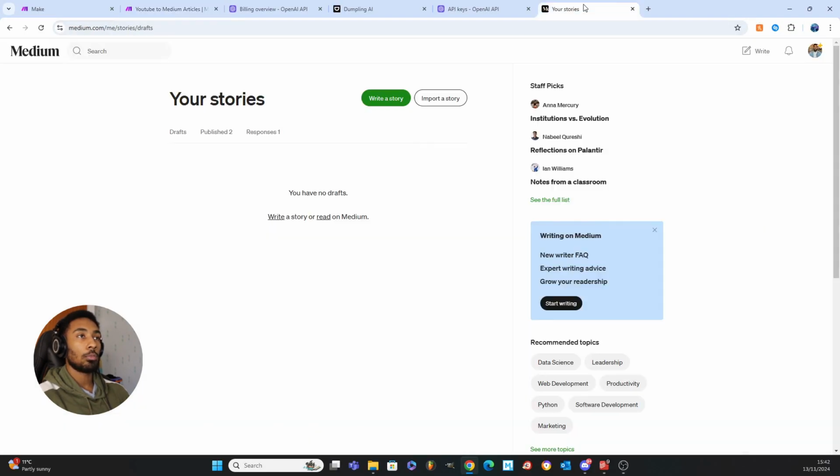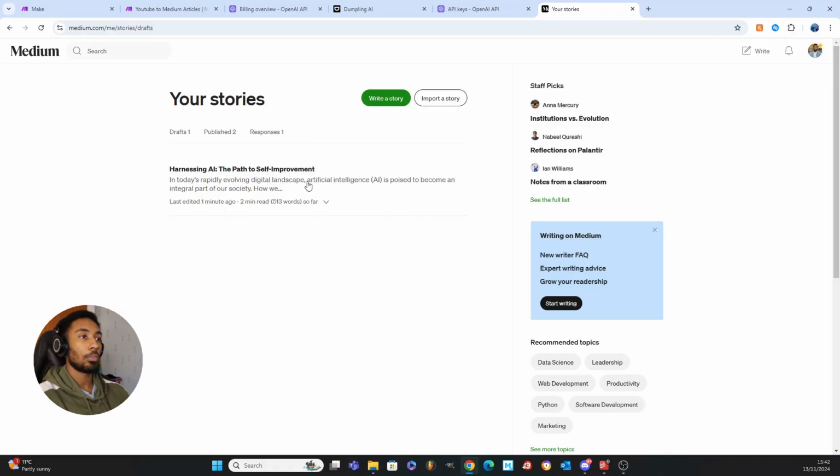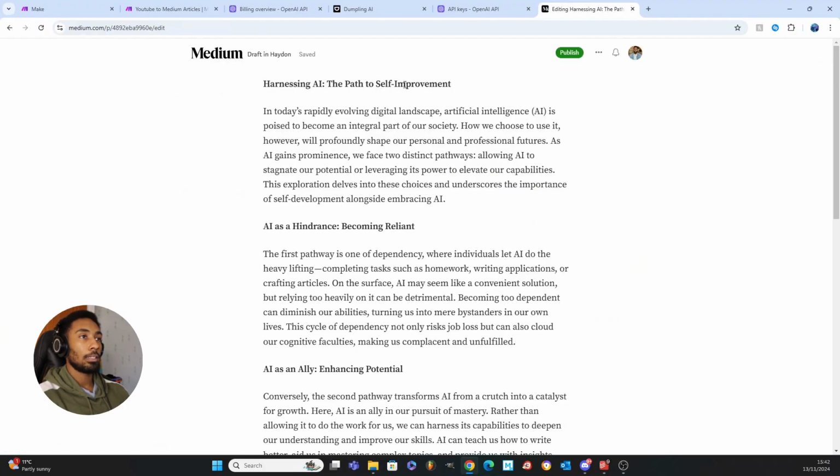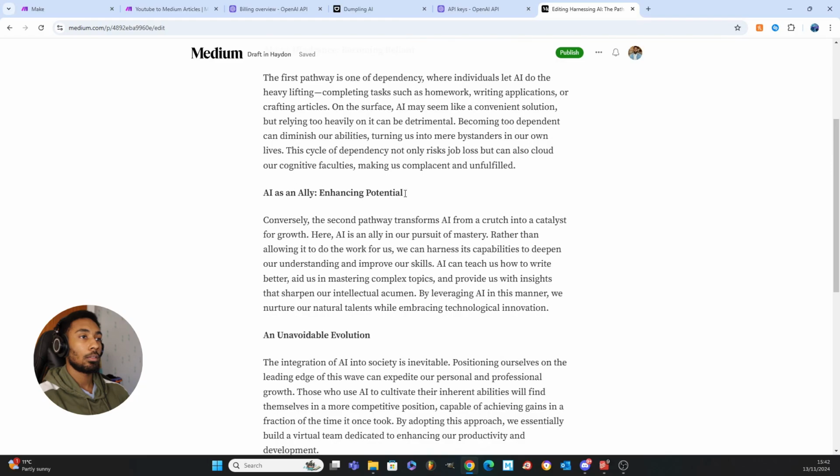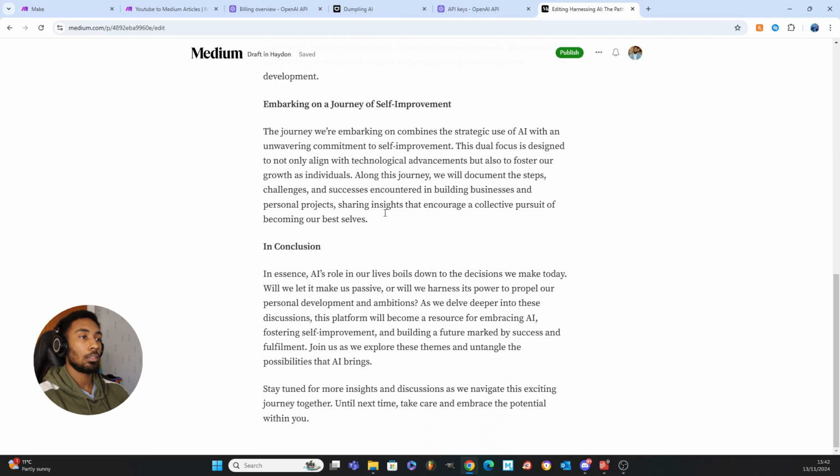And to prove that it works, if we go to my stories now and we refresh the page, we can see there's this new article here, Harnessing AI, the Path of Self-Improvement. And it's come out with all of this, basically the whole article. It's printed out an article. Stay tuned for more insights. Until next time, take care, whatever.